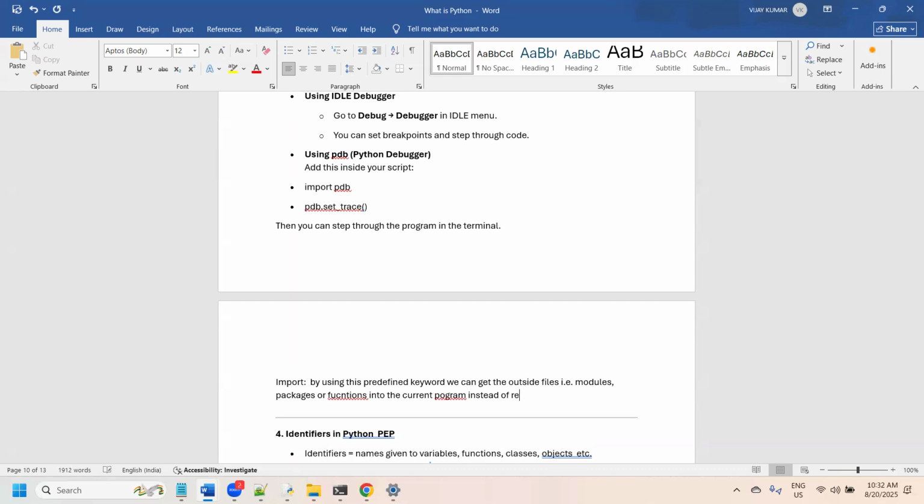Instead of rewriting the same code, what is the meaning of this? For example, as I said, Python has a lot of libraries, NumPy, or for example sys, os.